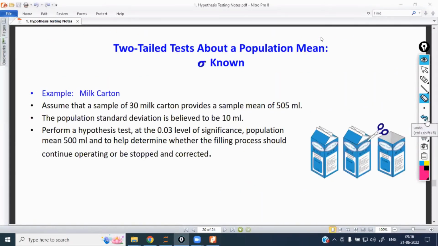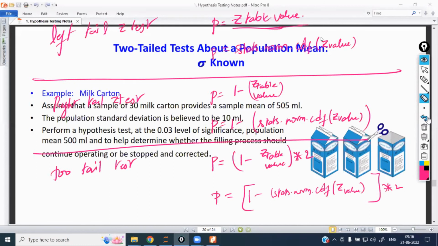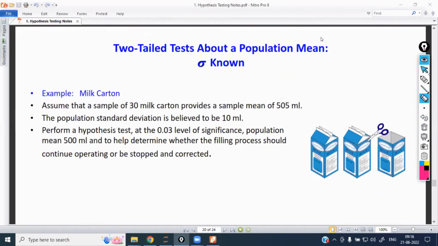Anyone wants to write? Completed? If you want, I'll undo. Is that clear? So here, for this example, please check and correctly formulate the null and alternate hypothesis.